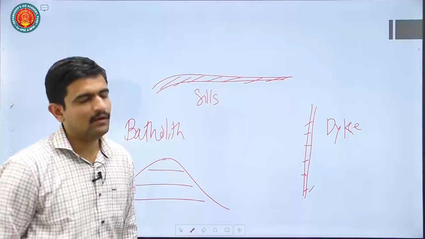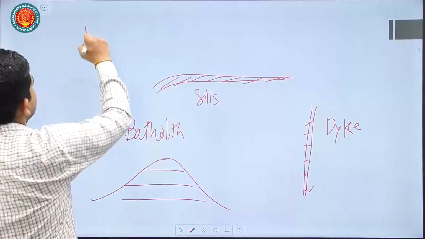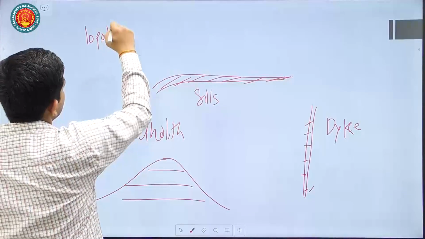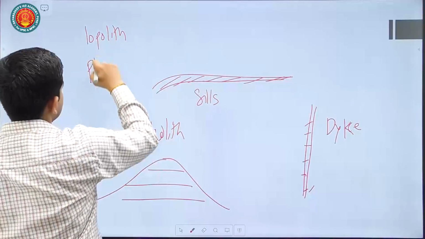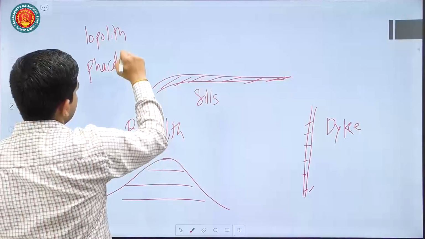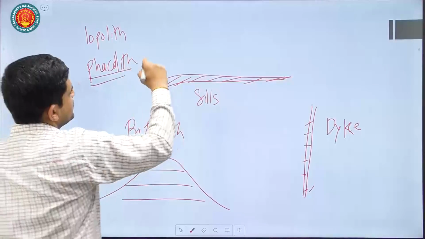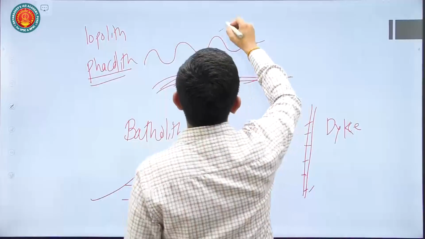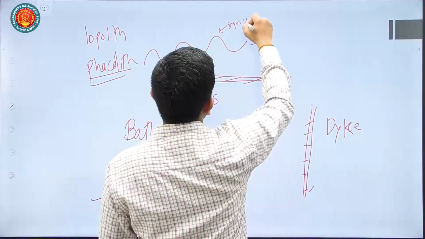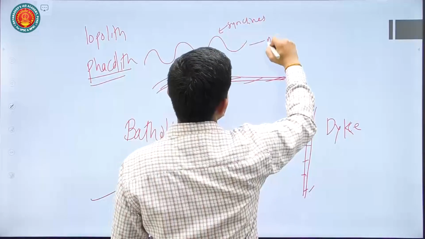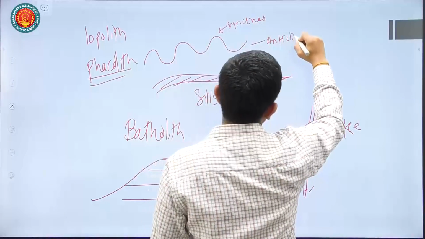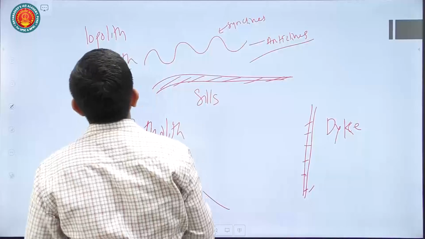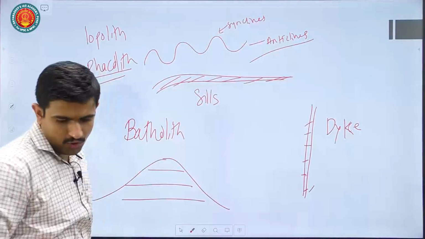Then you can mention the lopolith and phacolith, which are given in the NCERT. Phacolith is just saucer shaped. It includes various synclines and anticlines. So these kinds of formations you can draw.